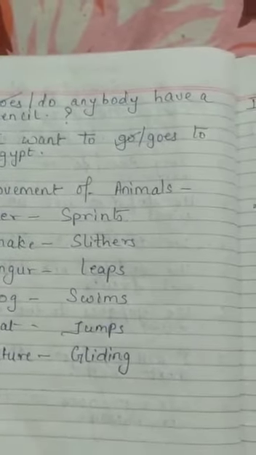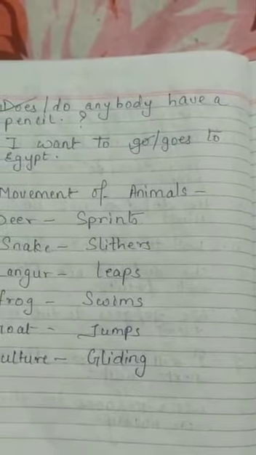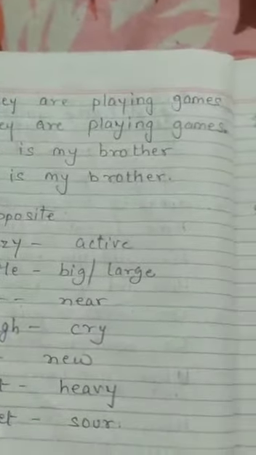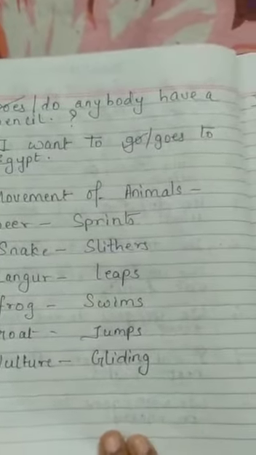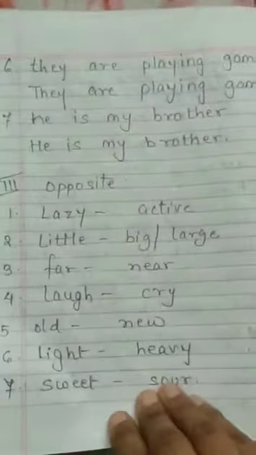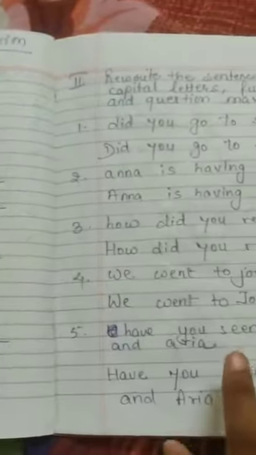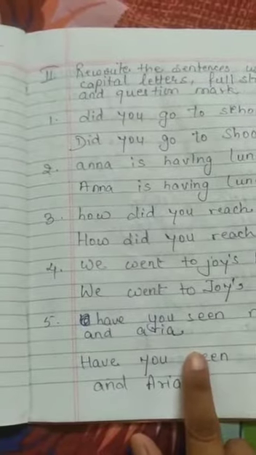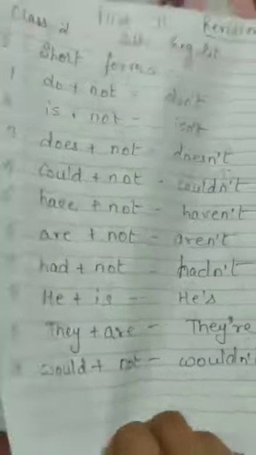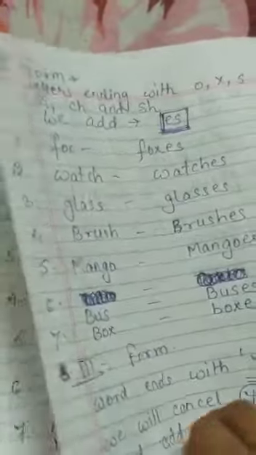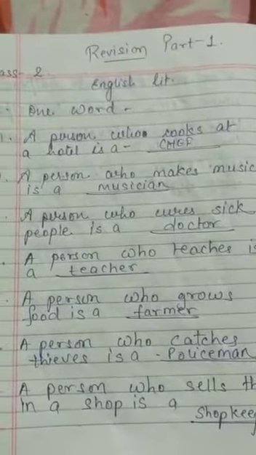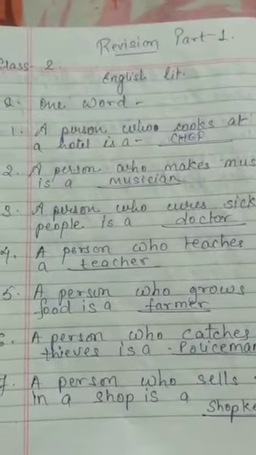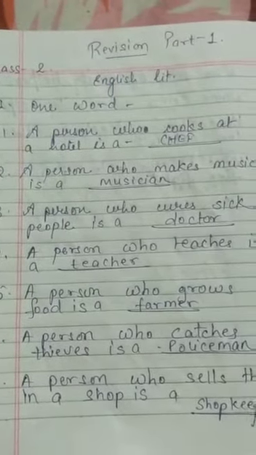So till now I have given you 3 kinds of revision. In this I have given the do and does, go and goes, then movement of animals and their babies. Then here I have given you opposites. Rewrite the sentences using full stop, question mark and all. Then here are the short forms, and in revision 1 all the kinds of plurals and the one word. In the next video I will be revising with you the question and answers. So till then, take care and have a nice day.